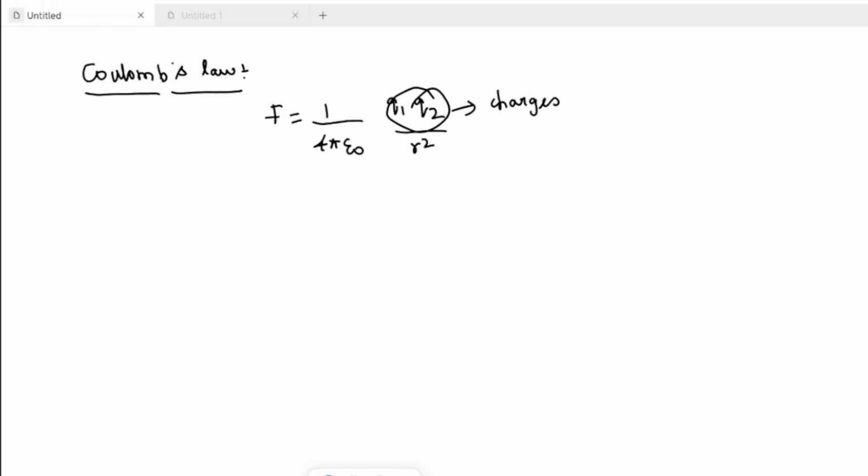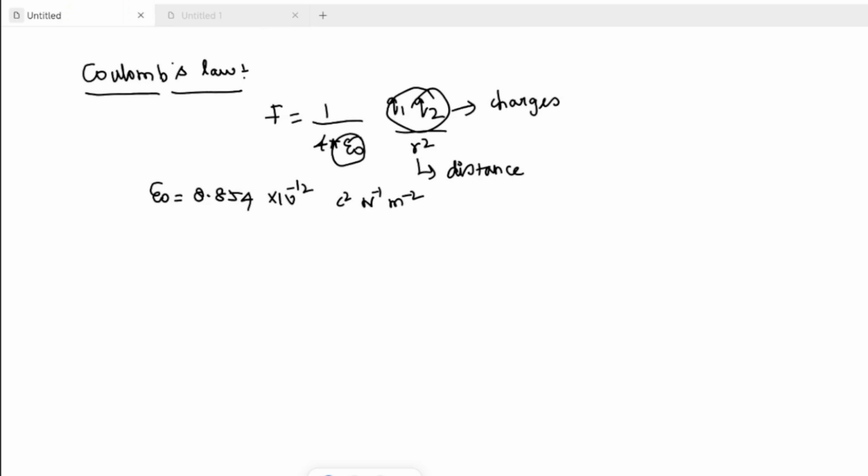What is the distance r? r is the distance. What is the value of epsilon naught? Epsilon naught is 8.854 into 10 power minus 12 Coulomb square per Newton meter square, the permittivity of free space.